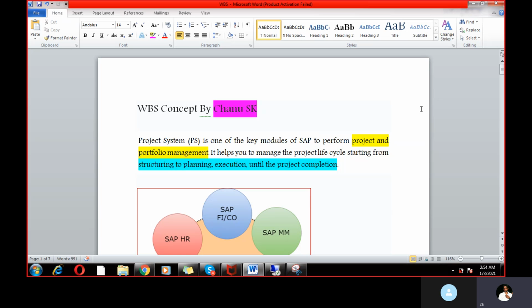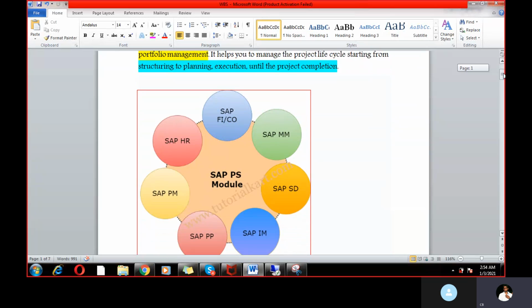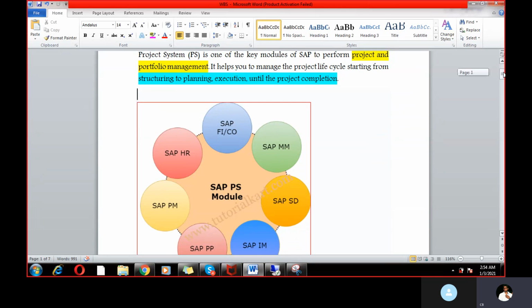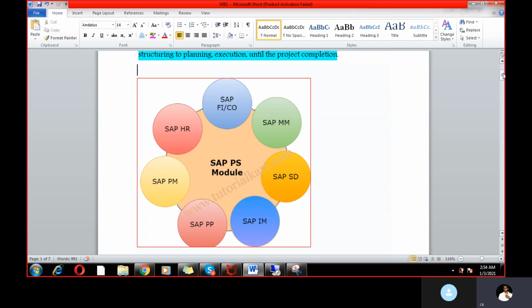And you might have heard about Project System. This is one of the important modules in SAP. This module is tightly integrated with sub modules like SAP FI, SAP MM, SAP SD, SAP PP, SAP PM and SAP HR. So this PS module is tightly integrated with all these modules. That is the reason I told you it's a crucial module.